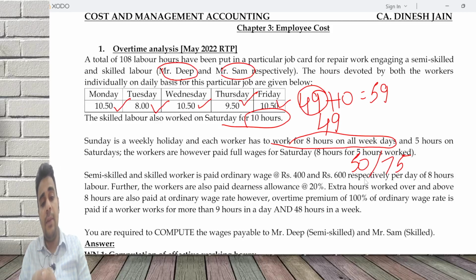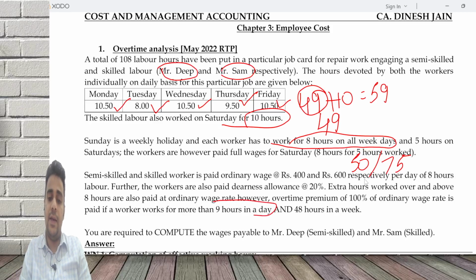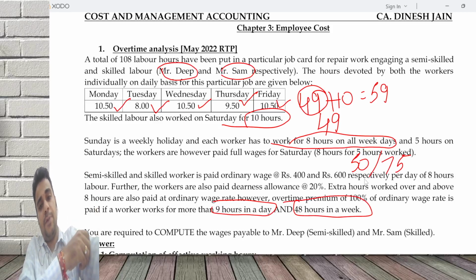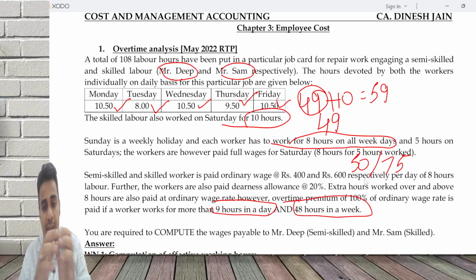But overtime premium is payable if you work for more than 9 hours in a day or 48 hours in a week. This is the definition as per the Factories Act. If you work for more than 9 hours a day or 48 hours a week, it is considered to be overtime. Now, in this question, Mr. Deep, the semi-skilled worker, has worked for 49 hours. Mr. Sam has worked for 59 hours.